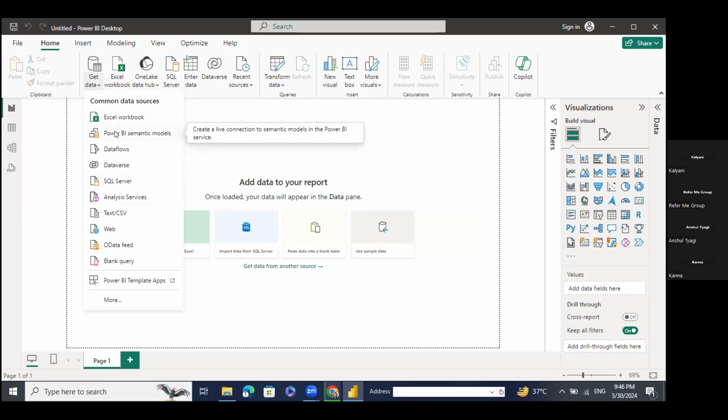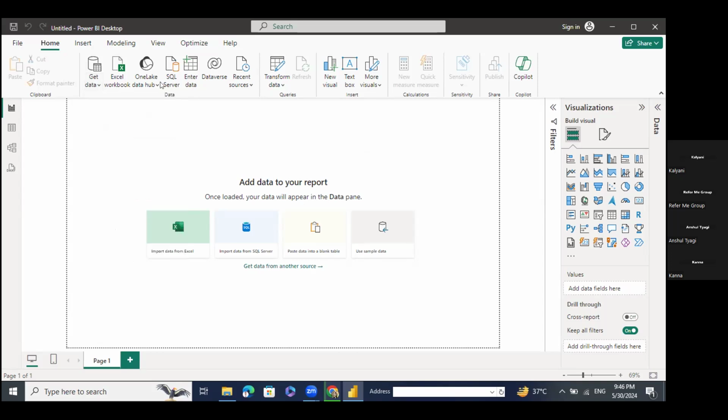First of all, you need to know what the use of Power BI Desktop is. With Power BI Desktop, we create a dashboard and connect it to the Power BI reports. Now, what are the steps to create a dashboard? First, we open Power BI Desktop. After that, we click on Get Data.